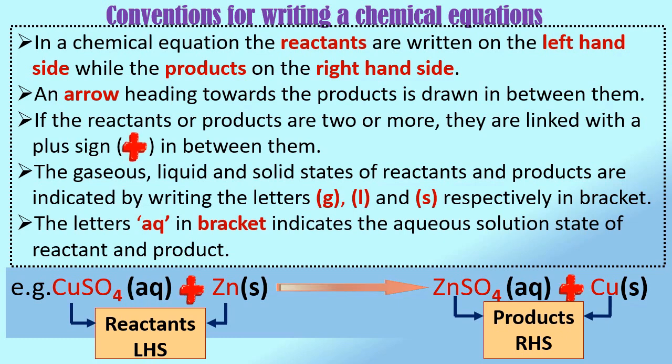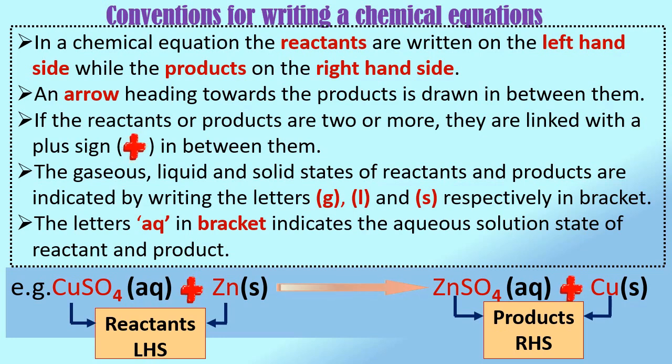To make the chemical equation more informative, the physical states of the reactants and products are indicated in the equation. The gaseous, liquid and solid states are indicated by writing the letters g, l and s respectively in brackets.